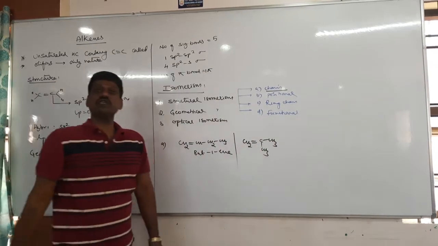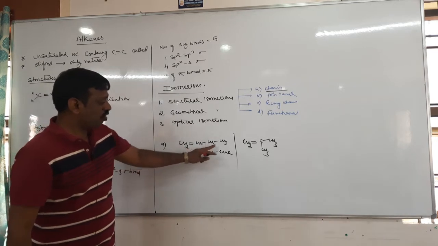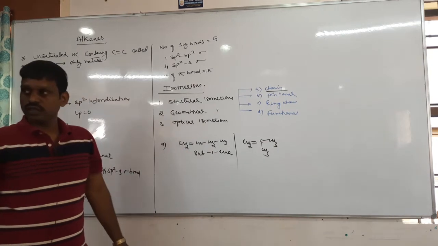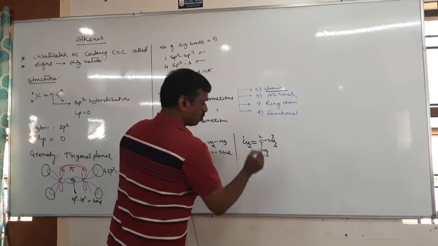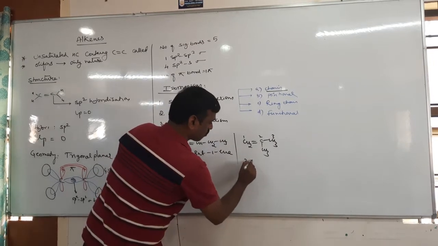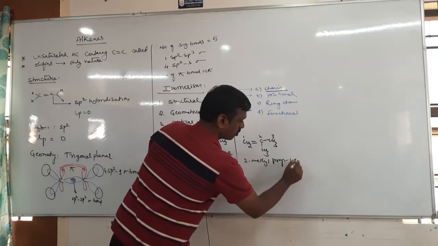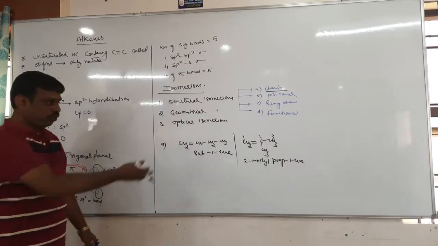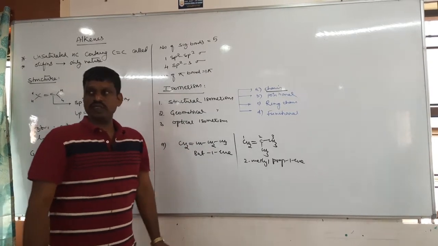So chain isomers differ in parent chain. Parent chain 1 2 3 4, parent chain 1 2 3. So therefore it is 1 2 3. So 2-methylprop-1-ene. So like that you can write many. So 4 carbon, 5, 6, 7, 8, 9 can exhibit chain isomerism.